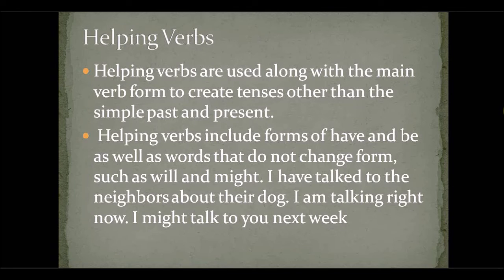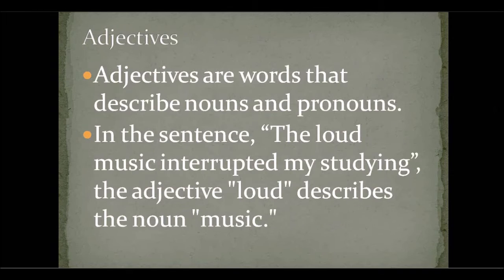Helping verbs are used along with the main verb form to create tenses other than the simple past and present. Helping verbs include forms of have and be, as well as words that do not change form, such as will and might. Here is an example: I have talked to the neighbors about their dog. I am talking right now. I might talk to you next week.